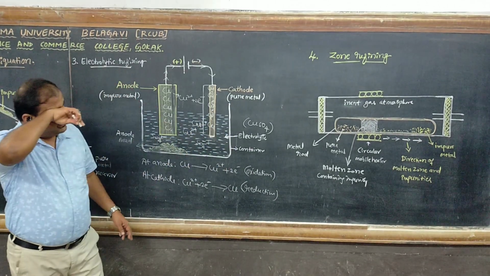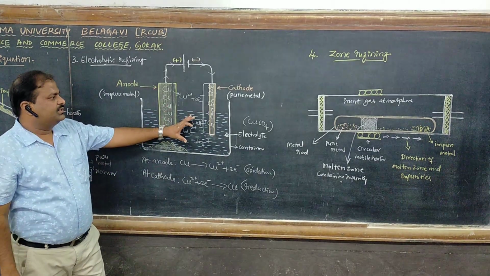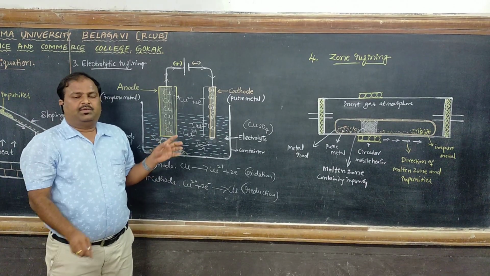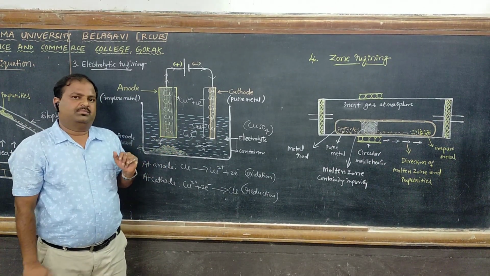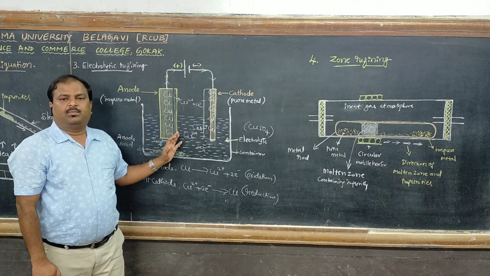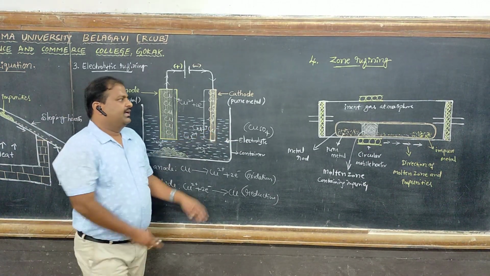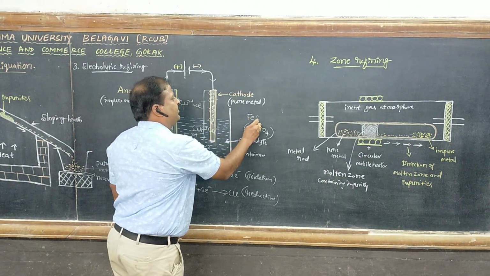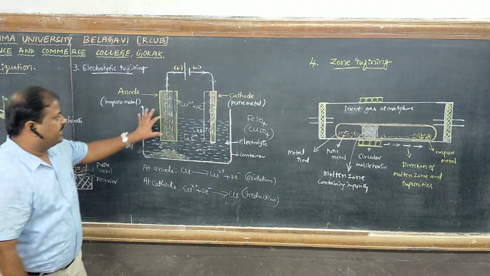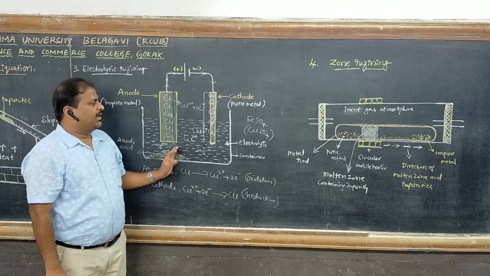In this method, we should use a solution of a salt of the same metal. If a different solution is taken, what happens? Take the same example of refining copper. Instead of copper sulfate, if you take ferrous sulfate as the electrolyte, what happens?